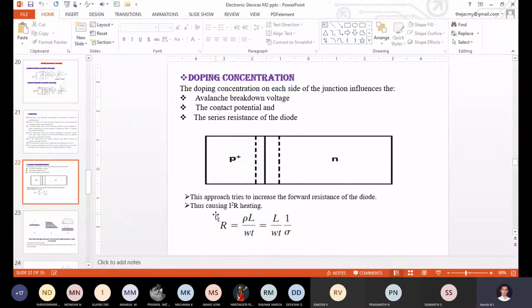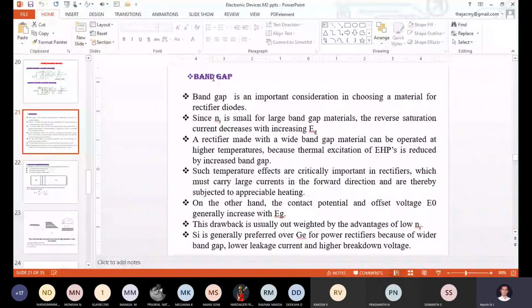Actually, yesterday we were discussing the rectifier concept. Under the rectifier concept, we were discussing the band gap concept, and how it is very helpful for us to fabricate a very good PN junction diode for construction and other applications. Correct. So before entering the next topic, doping concentration, will anyone briefly state what we discussed with respect to the band gap concept?